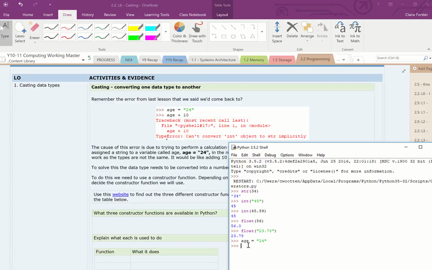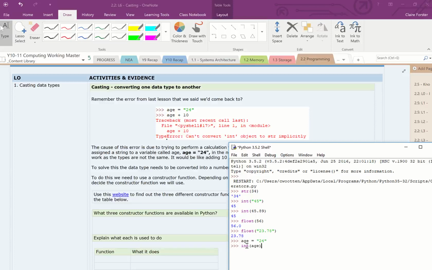And remember, we can send the constructor function, the casting function, int, the variable where 24 is stored. So I have a variable which is a location in memory, which can be changed when the program is running, and I've assigned that with the string 24, so that's now stored inside age.